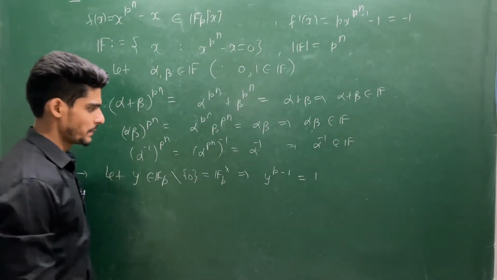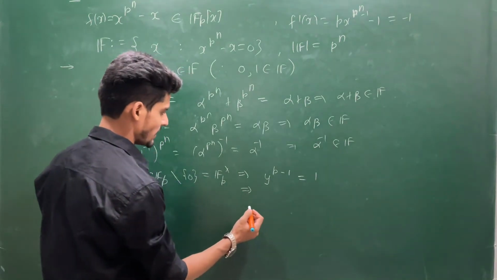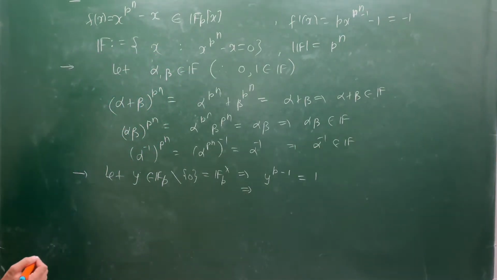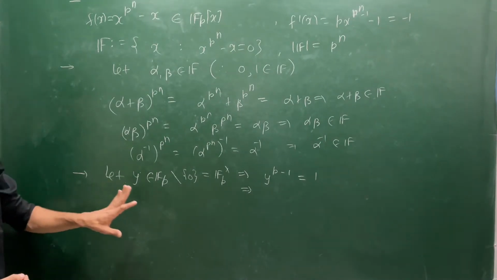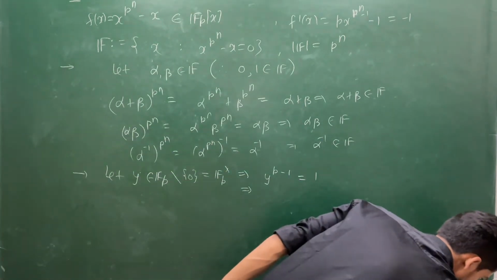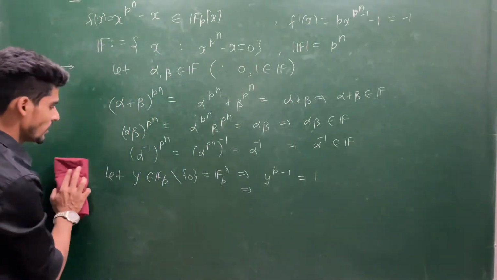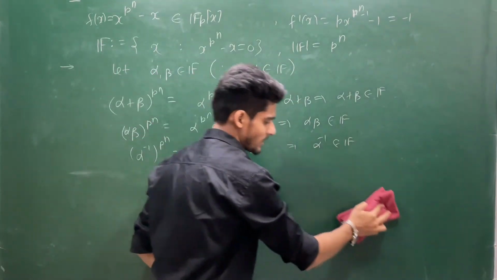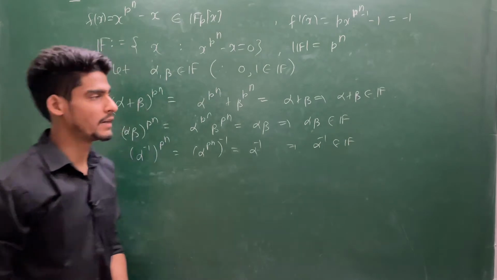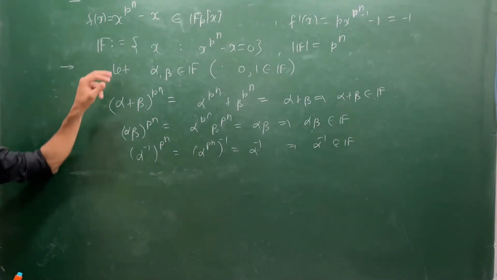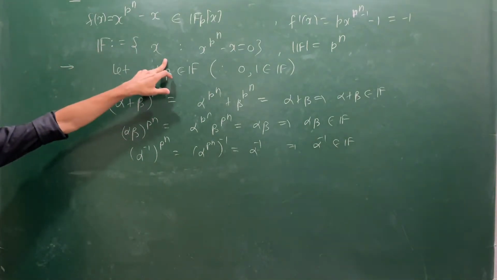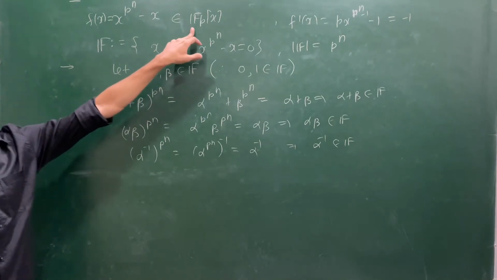So from here you can say that, wait for a while, there is no need to check for this, that I'll come to when I'll be proving the uniqueness part. First let me show the existence part. So this F is a field containing an isomorphic copy of F_p.